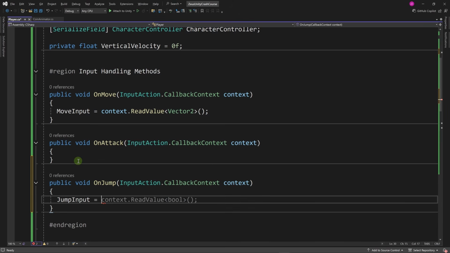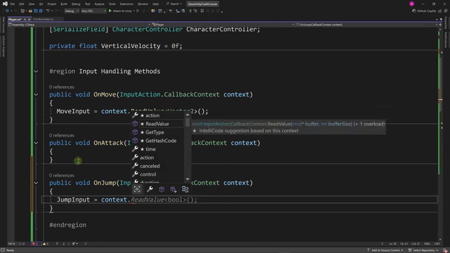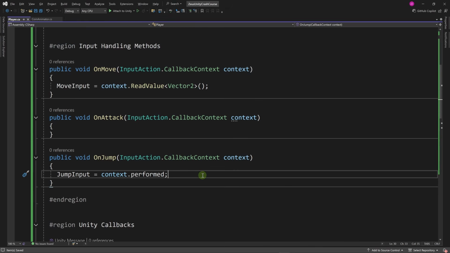Let's set our jump input to context.performed. Let me remind you that when we have a button, we have 3 steps in handling the input. The action can be started, then performed, then cancelled. We'll only set jump input to true when the context is performed, when the action is performed.